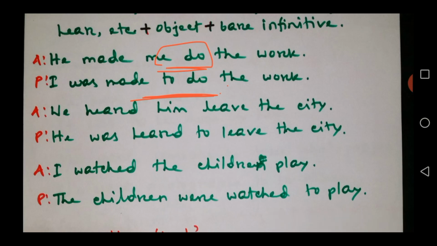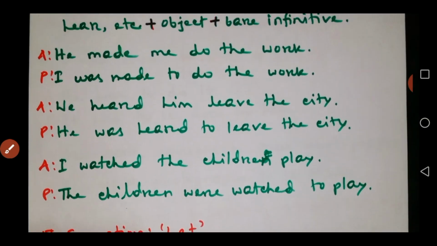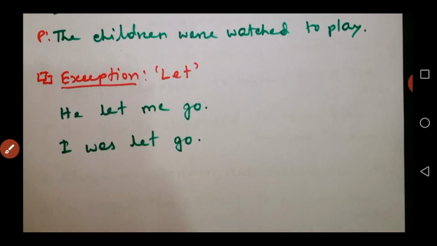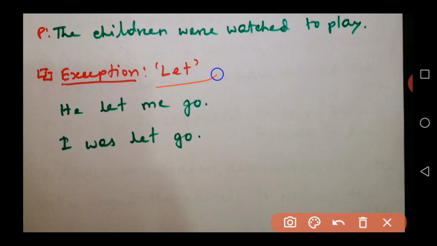So there are other examples. The thing is the same. We heard him leave the city. This is our bare infinitive. So he was heard to leave the city, with the full infinitive. Next example: I watched the children play. This is our bare infinitive. So the children were watched to play, with the full infinitive.